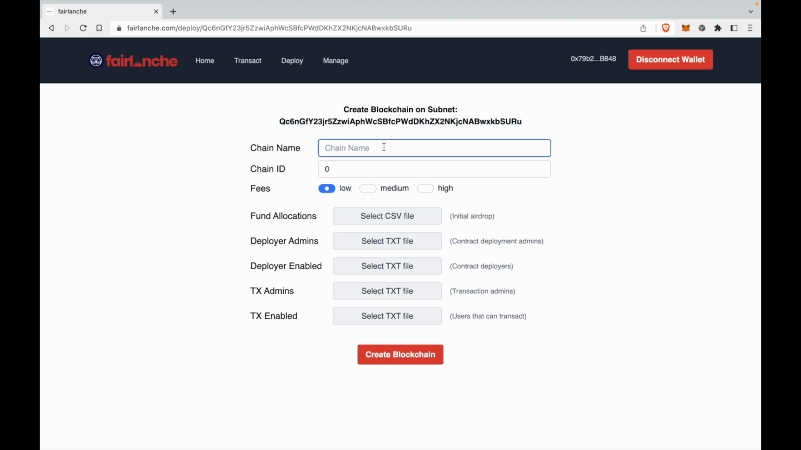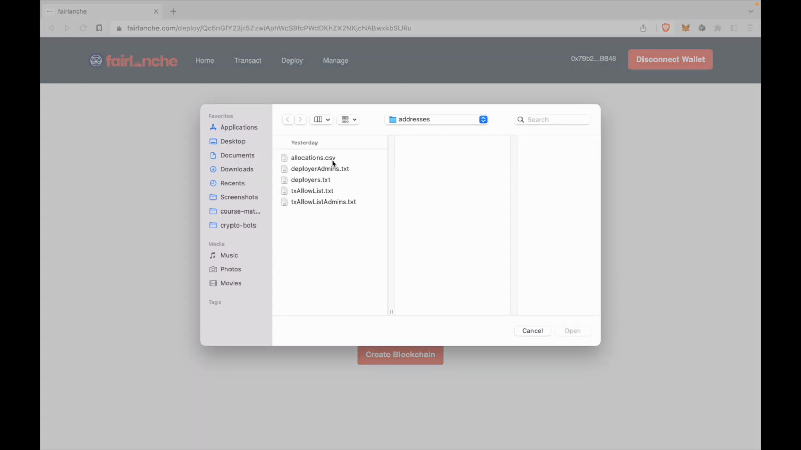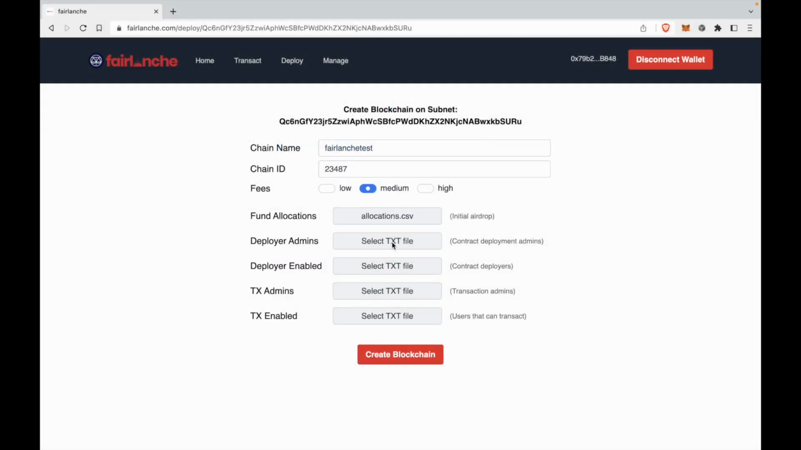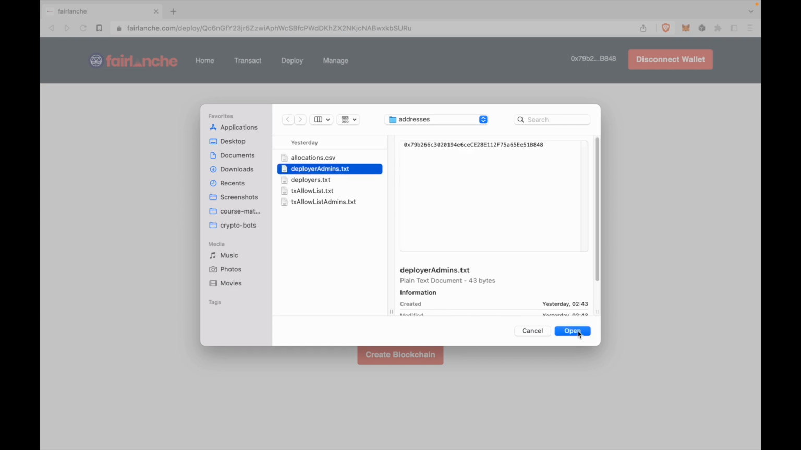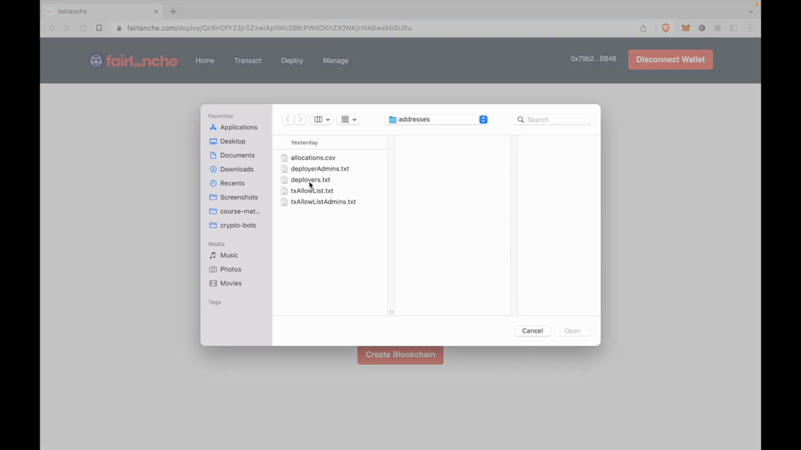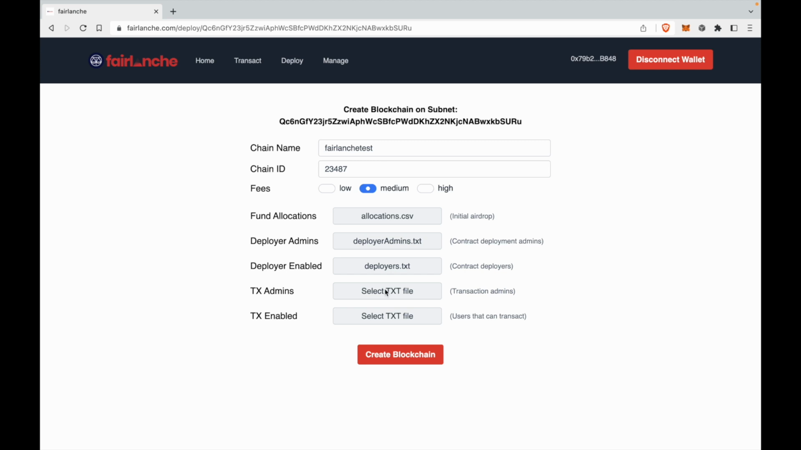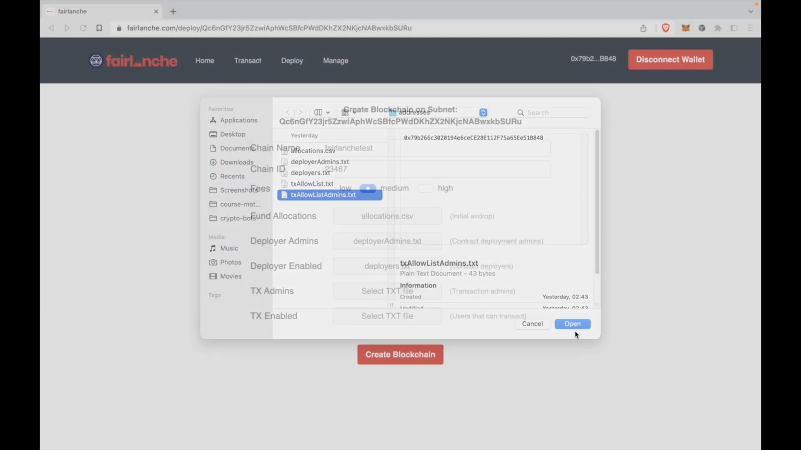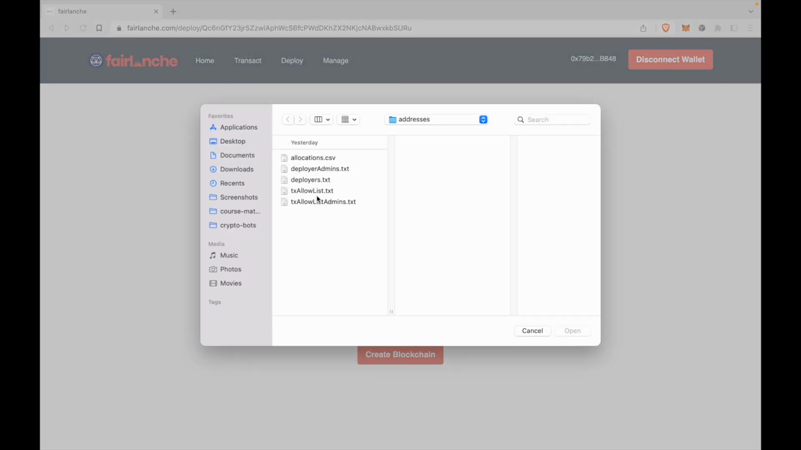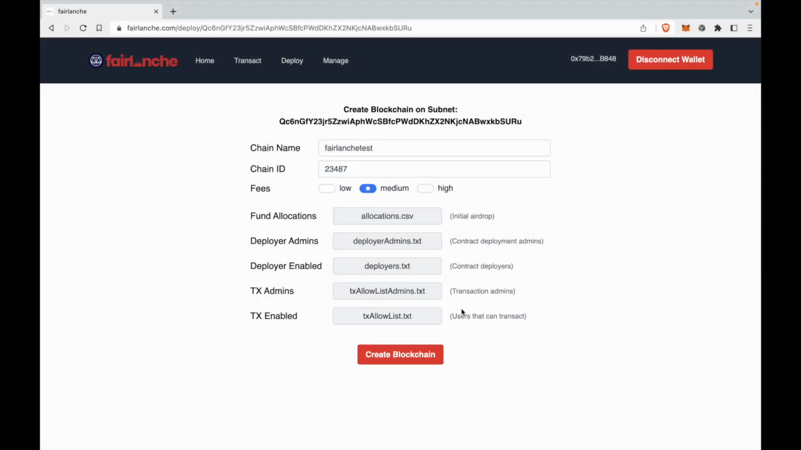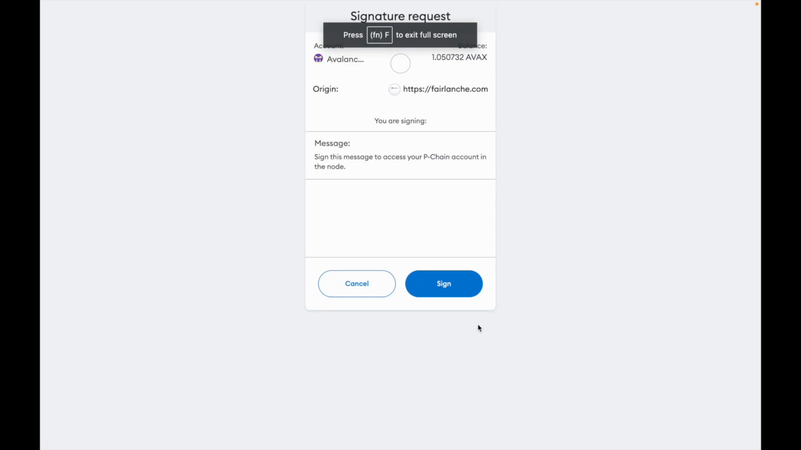We give it a name. We give a chain ID. Let it be medium fee configuration. And we also upload files to define precompiles. These files are for restricting the access to our newly created blockchain. Then, let us create our blockchain.